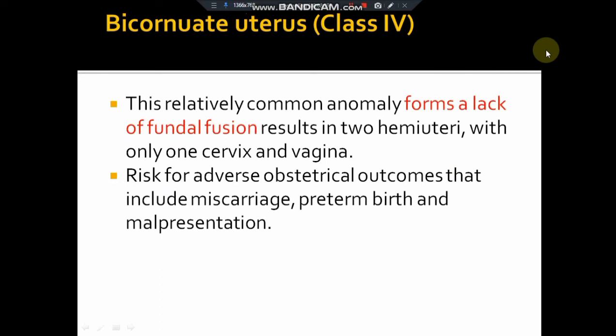Next, we have bicornuate uterus, or class 4. This is a common anomaly from a lack of fundal fusion. So it will be heart-shaped, because there are two fundi and only one cervix as well as one vagina. So there may be a risk of adverse obstetrical outcomes that include miscarriage, preterm birth, and malpresentation.